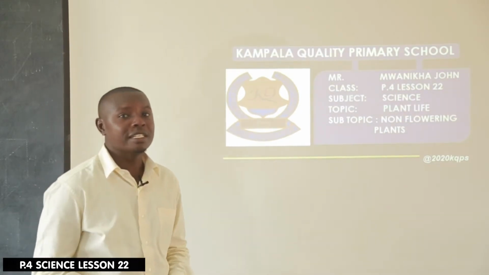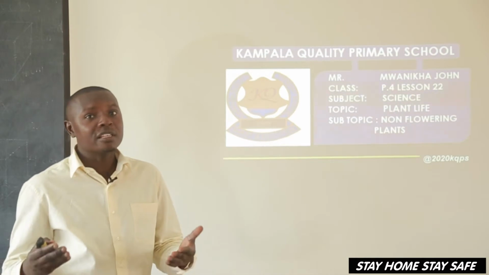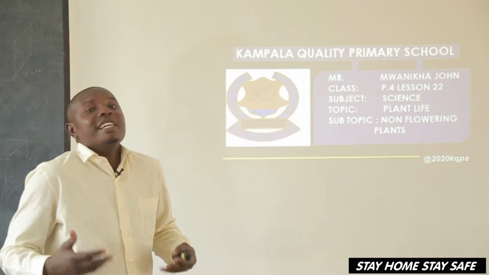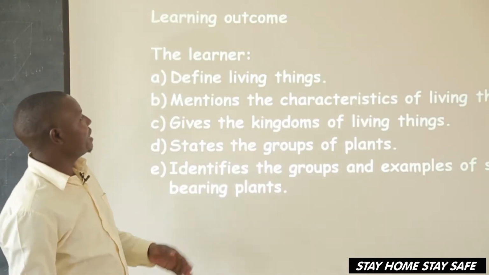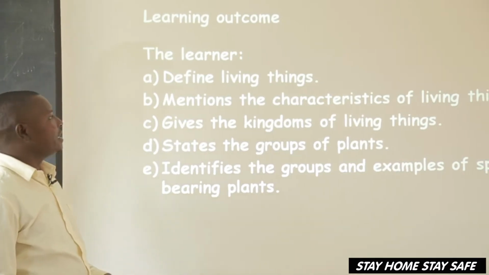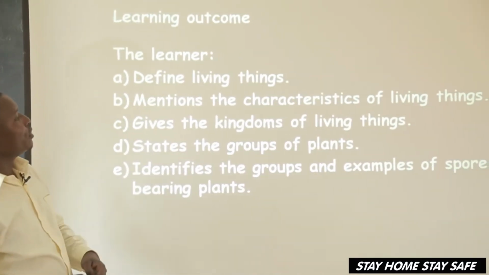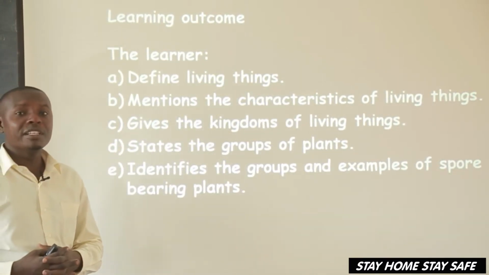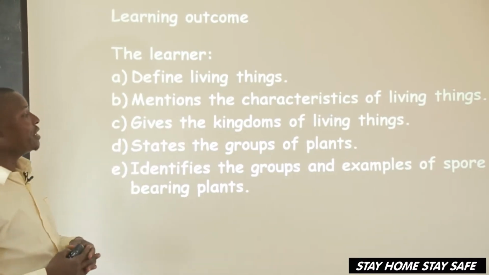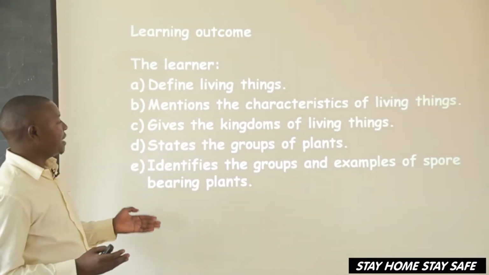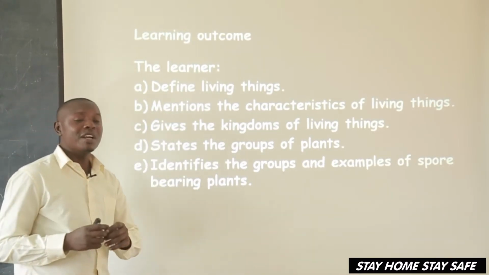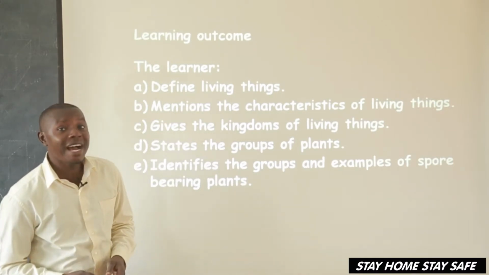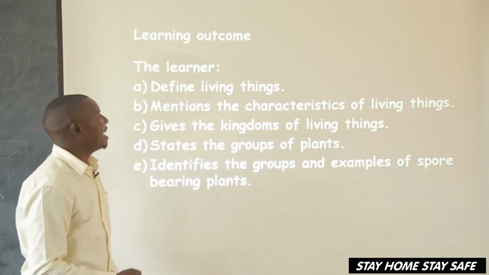But before that, let's look at what we are expected to learn at the end of this lesson. What do I expect from you? One, you will be able to define living things. Two, you will be able to mention characteristics of living things. Three, you will give the kingdoms of living things. And four, you'll state and identify the groups of plants that we have, and you'll identify the examples of spore-bearing plants. Are we there? Yes. So let's go together and look at living things.